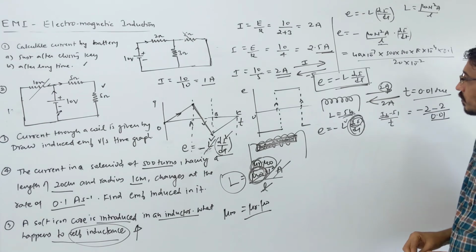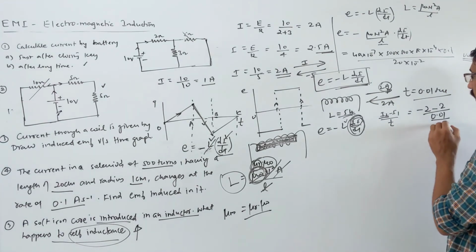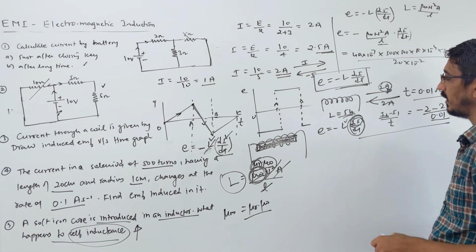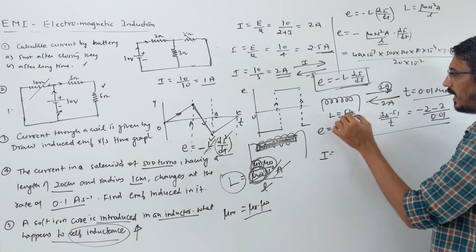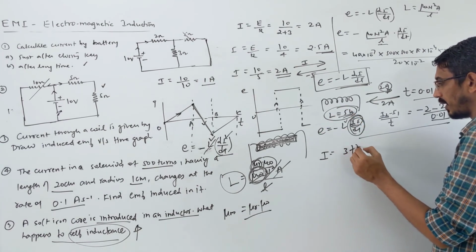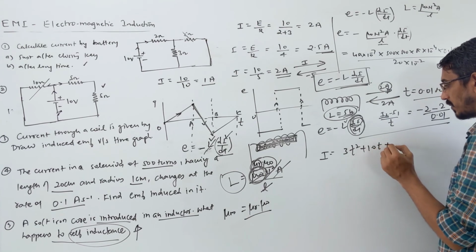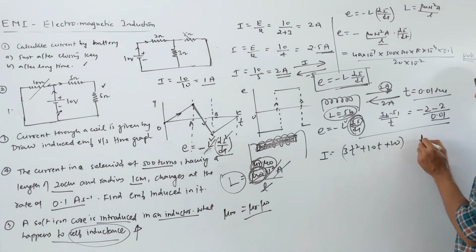And now look here, this question was asked directly. Current equation is given to you. They said the same question: some inductor is there and L is given to you. Then they said current is growing or decaying according to 3t square plus 10t plus 20. Some equation is given to you. They will ask you how much EMF is induced, and time will be given, 0.1 second.